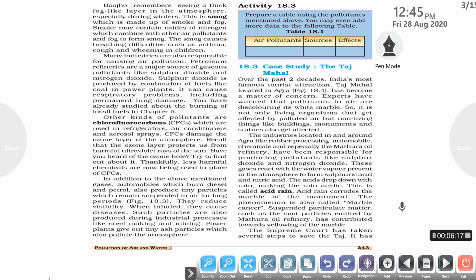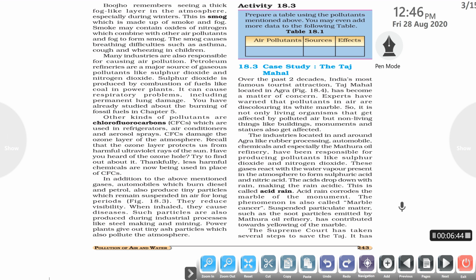The industries around the Taj Mahal, like rubber processing, automobile, chemicals and especially the Mathura oil refinery, are majorly responsible for producing pollutants like sulfur dioxide and nitrogen dioxide. These gases react with the water vapor present in the atmosphere to form sulfuric acid and nitric acid. These acids drop down with the rain, making the rain acidic. This is known as acid rain.